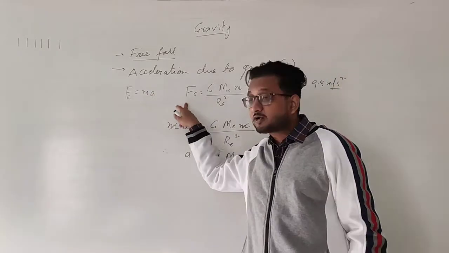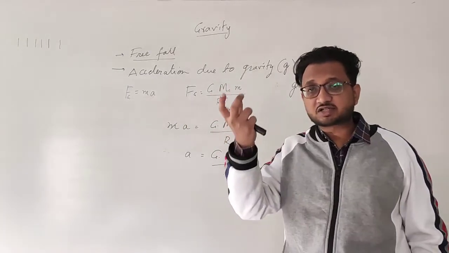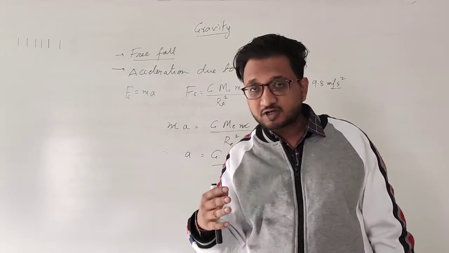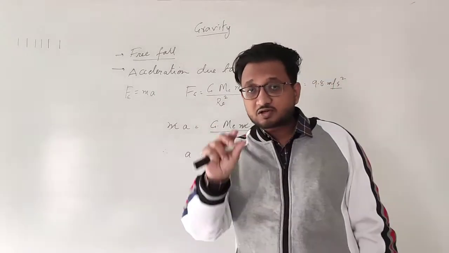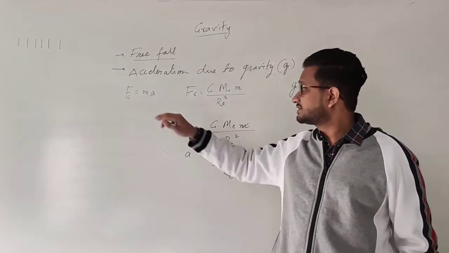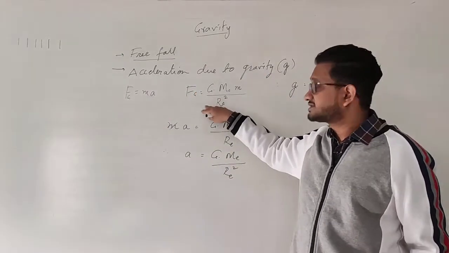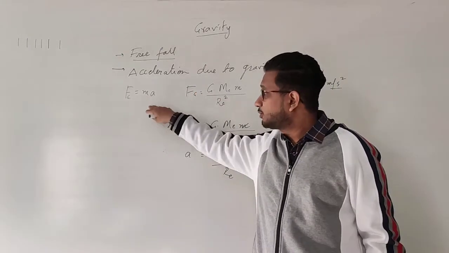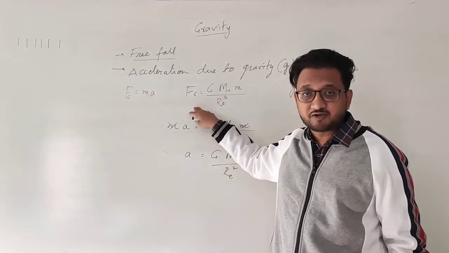The force of gravitation is G into the mass of the Earth, because the gravitational force is applied by our Earth, into the mass of the object which is free falling, upon the radius of the Earth squared. So this force, which is the force due to motion, and this actual gravitational force are the same, because the object moves, and the acceleration happens, because of the gravitational force.